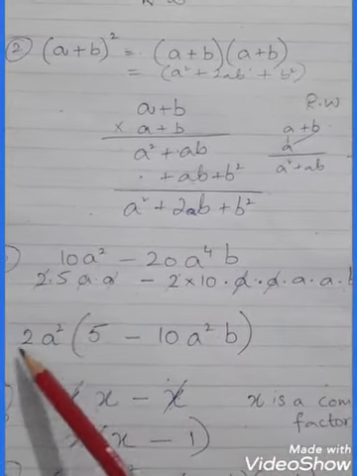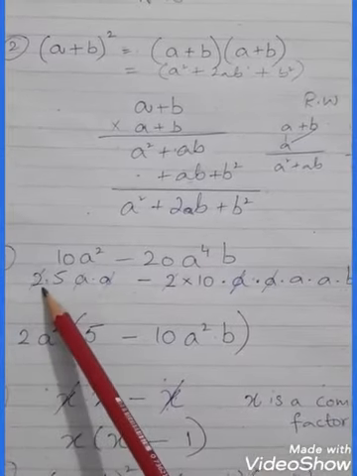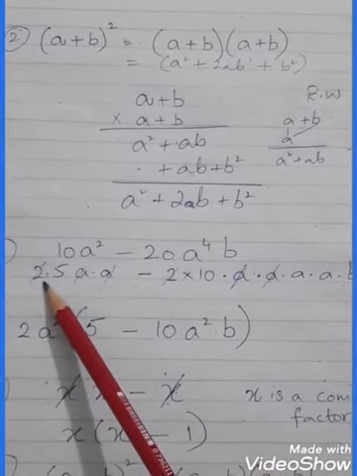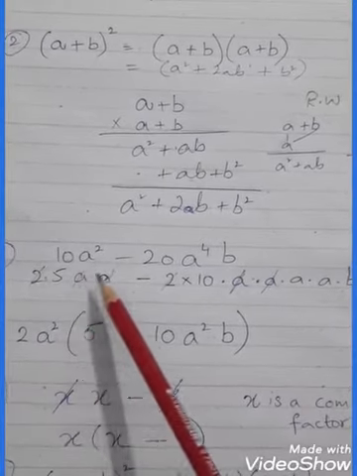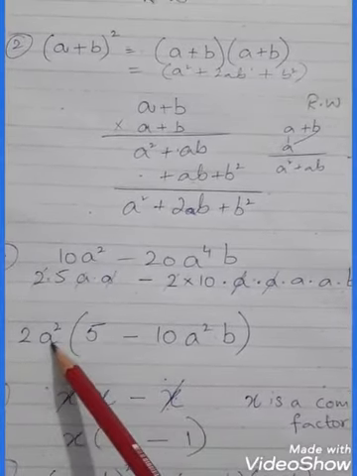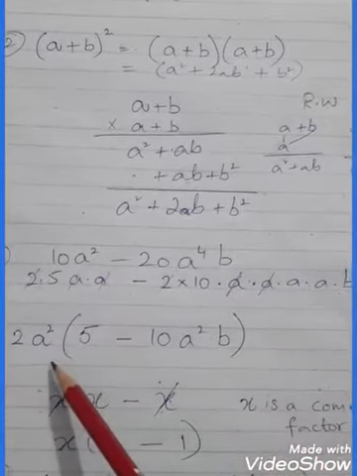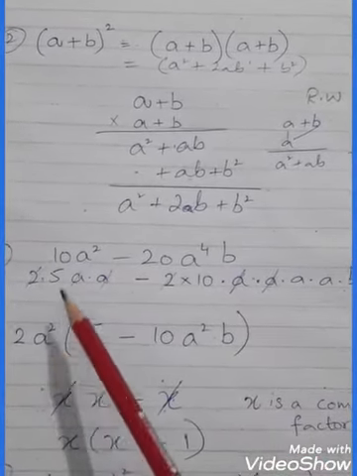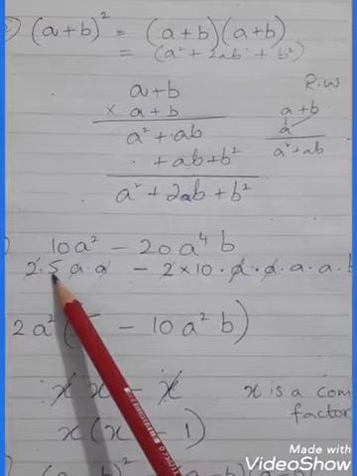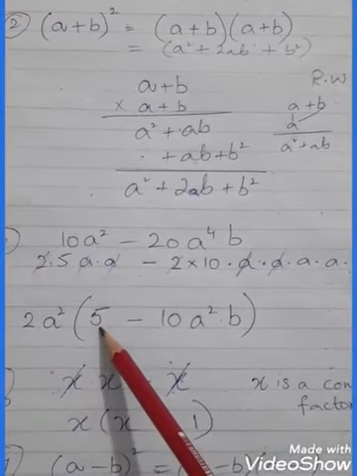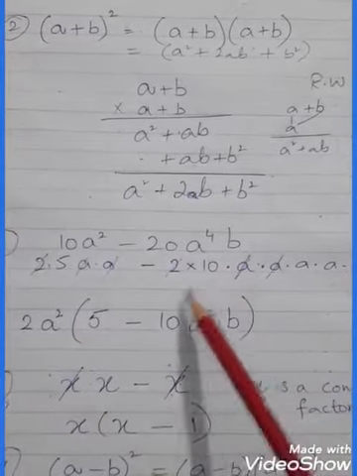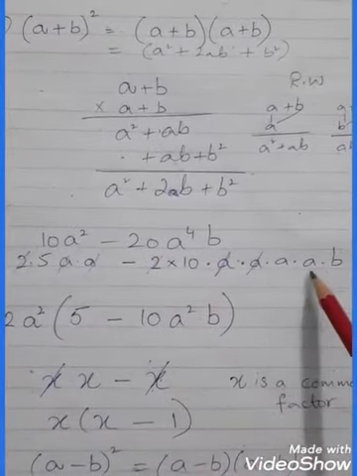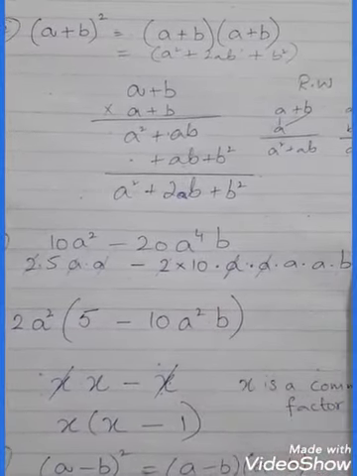It means 2 is common. 2 is a factor, right? 2 is a common factor, and A square is also a common factor. Who is left? Just 5 is left. So write it down, 5 in a bracket, minus 10 is left, A square is left, and B.